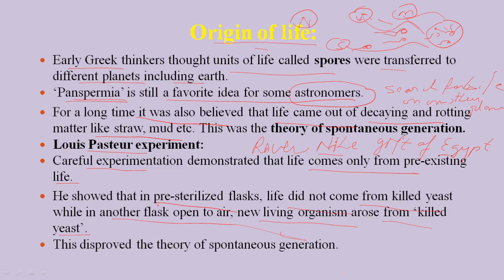But it says that life is originated. In this experiment, he takes two flasks, and these two flasks are basically swan neck flasks.